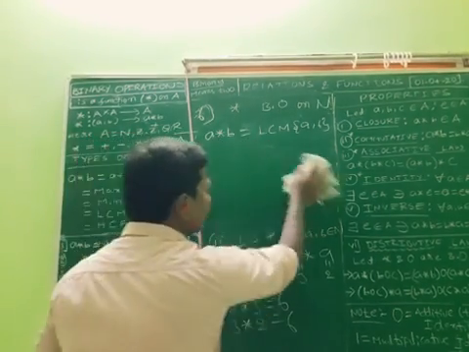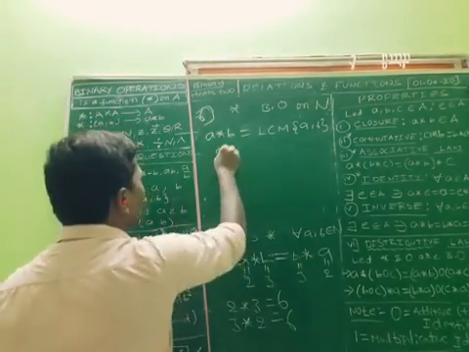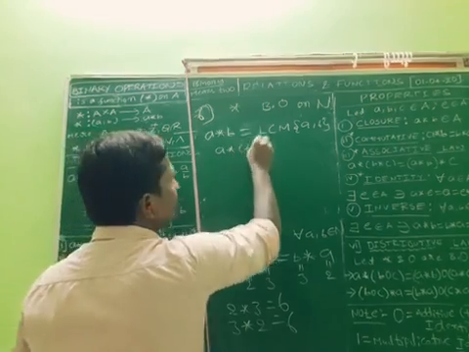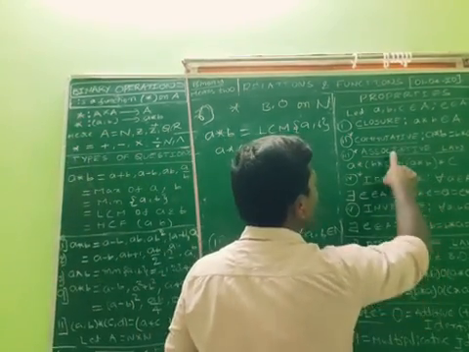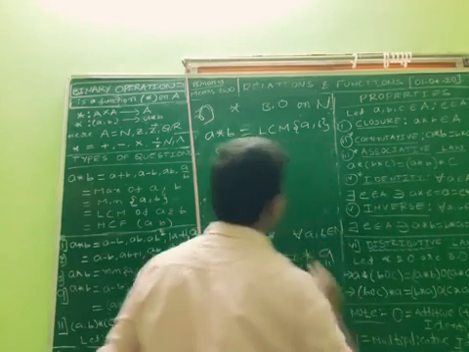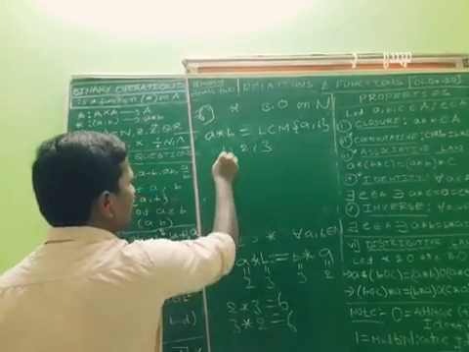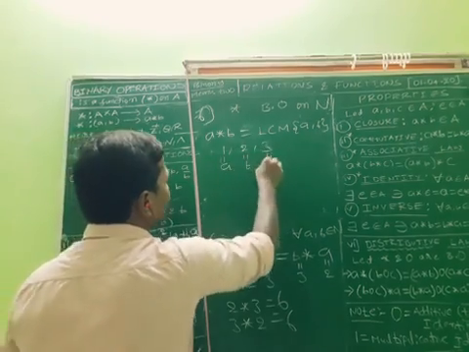Then what is the third? Is it associative? What is associative? We check whether a star b star c is equal to a star b star c with the grouping changed. I want to take 1 comma 2 comma 3. This is the a value, this is the b value, this is the c value.